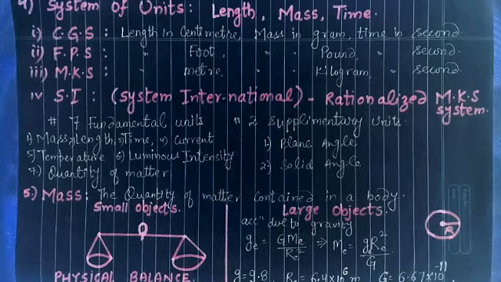Rearranging, M E, the mass of Earth, is equal to g R E square upon capital G. Now the value of small g is 9.8, radius of Earth is 6.4 into 10 raised to power 6 meter, and the value of capital G is 6.67 into 10 raised to power minus 11 Newton meter square per kg square.